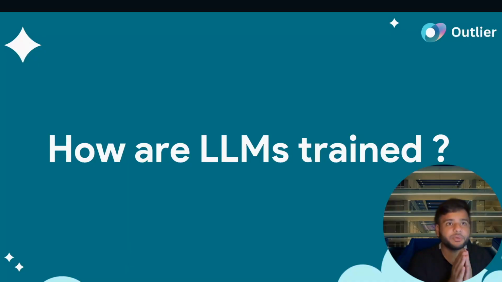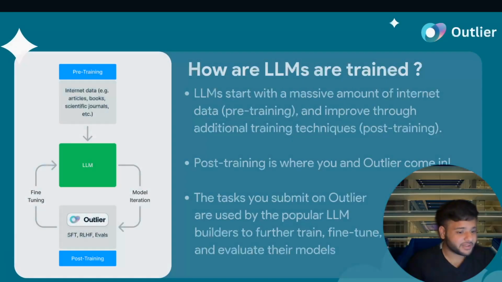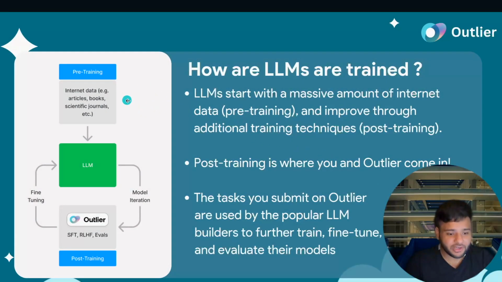Now let's look into how these LLMs are actually trained. Now, this is really interesting. There are 2 phases of LLM training. First is what we call pre-training. So this is where an LLM goes through all of the data of the internet. This includes your articles, your books, your scientific journals, your GitHub code, Wikipedia articles, etc. So companies usually have this huge amount of internet data collated together, and these models then go through all of this internet data. They memorize as many patterns as they can. It gathers as much information as it can. And after that, what we have is what we call a baseline LLM.